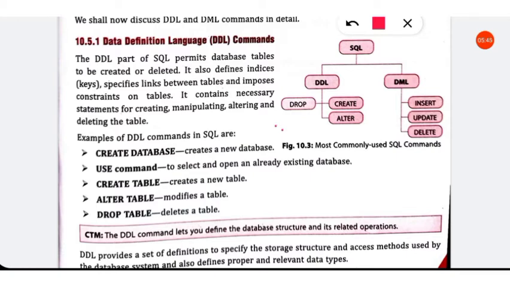All the commands that can be used to create, delete or modify the structure of a database or table are called DDL. Suppose we want to insert a row, that is an information, or to delete a row or update a row, then it is not affecting any structure of the table.